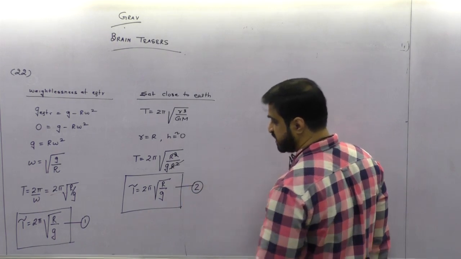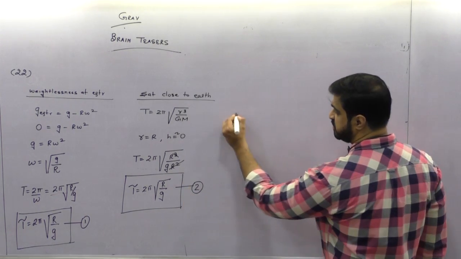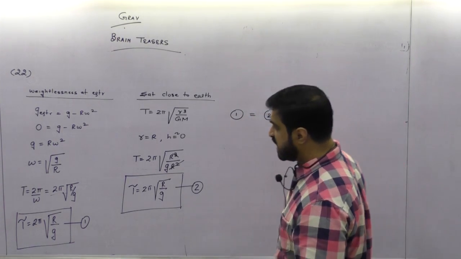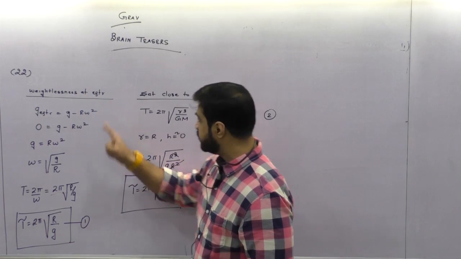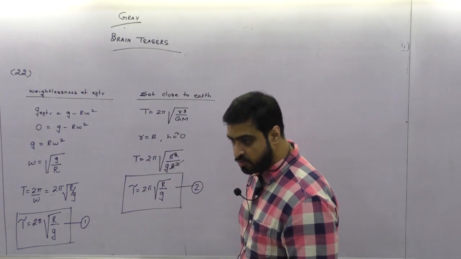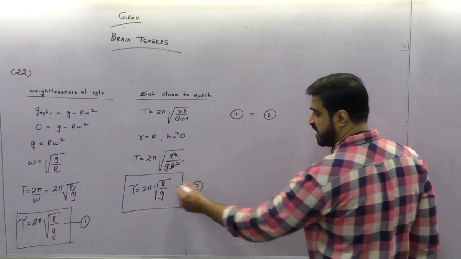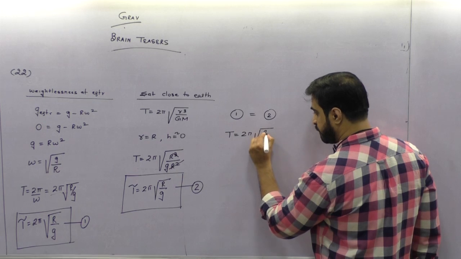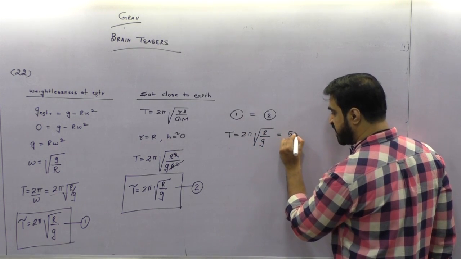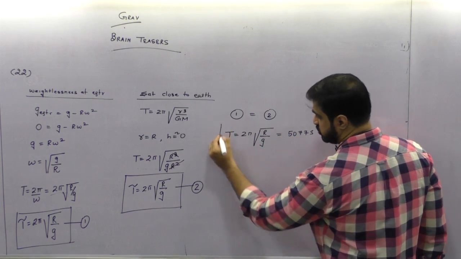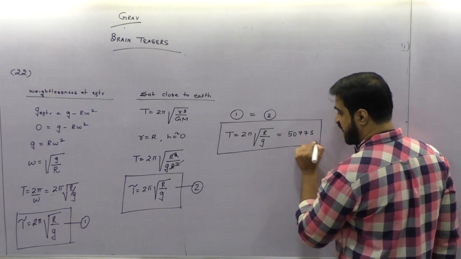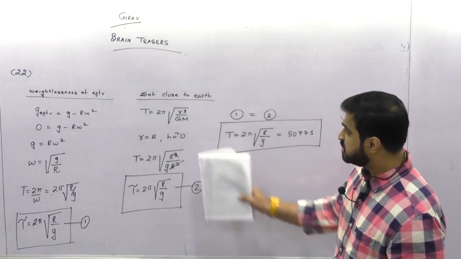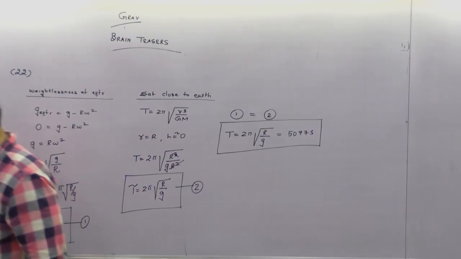Number 2. Can I say equation 1 and equation 2 are the same? So we have shown that the time period when weightlessness occurs at equator and of a satellite close to the earth are the same. Formulas are the same. And if I try to find the value of T, 2 pi under root R by g, you know it will come up to be 5077 seconds. So both of them have a time period of 1 hour 24 minutes or 5077 seconds, and the time period of both of them is the same.